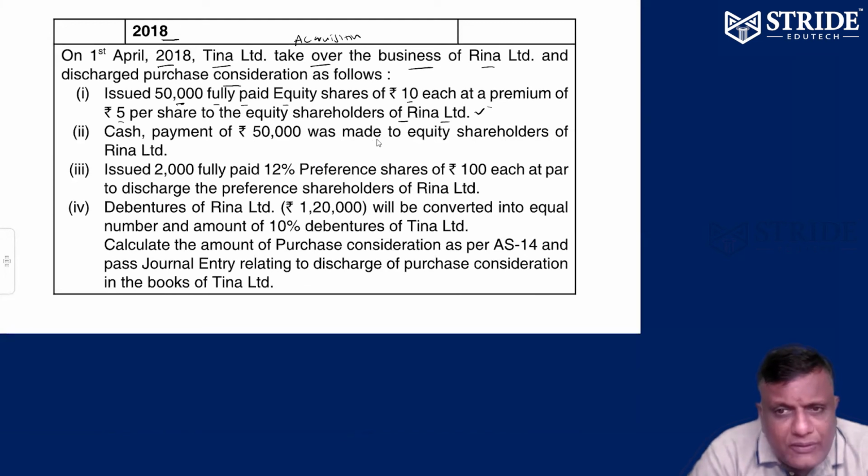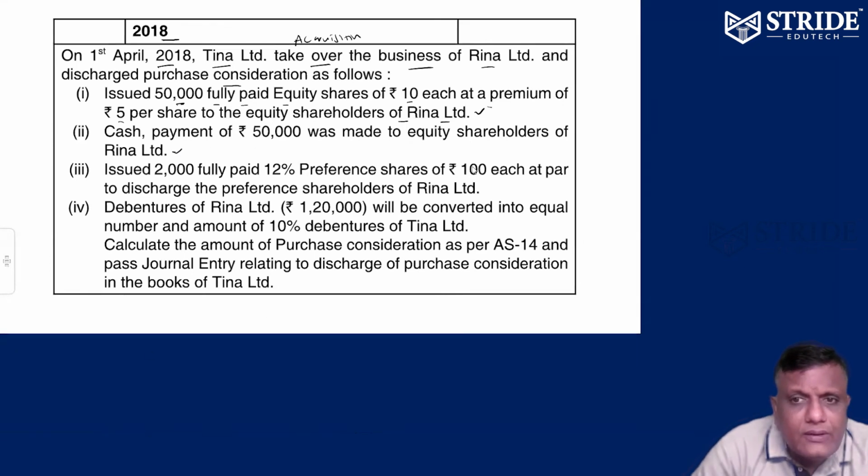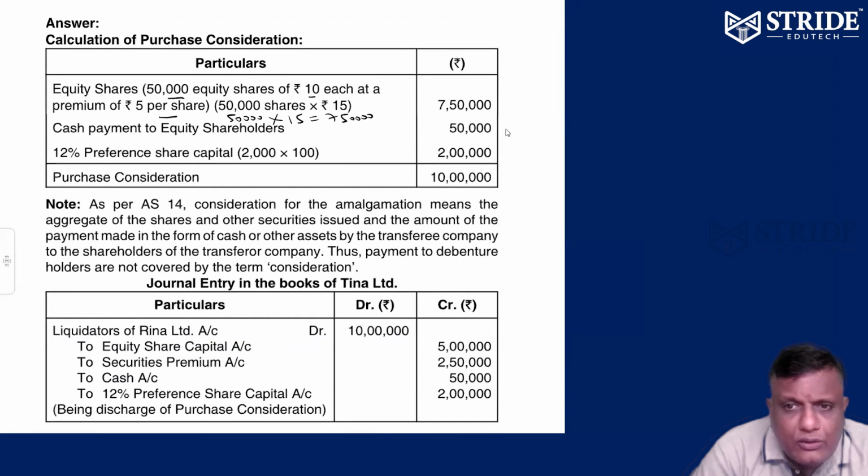Cash payment of 50,000 was made to the equity shareholders of Reena Limited. So a cash payment of 50,000 was given to Reena Limited.